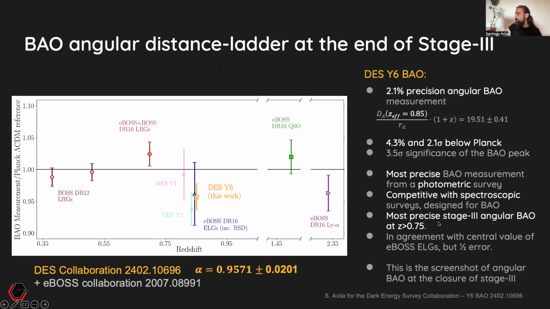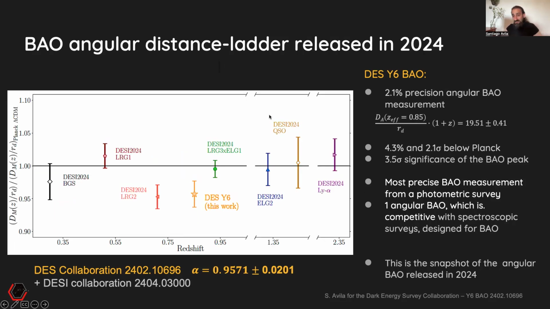Okay, but a few months after our measurements, the first Stage 4 experiment released their BAO measurements. This is DESI DR1, and we see that some of these measurements are much smaller now, but we will still get competitive results in the redshift range, like comparable error bars to this LRG2 point, and a similar level of deviation from Planck-LCDM. So this is interesting.